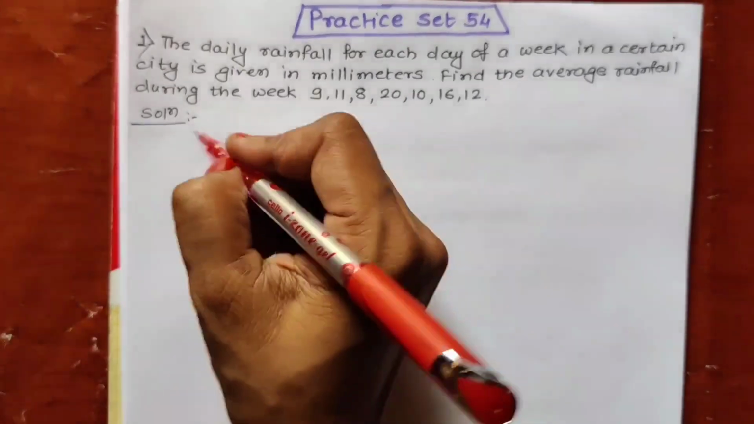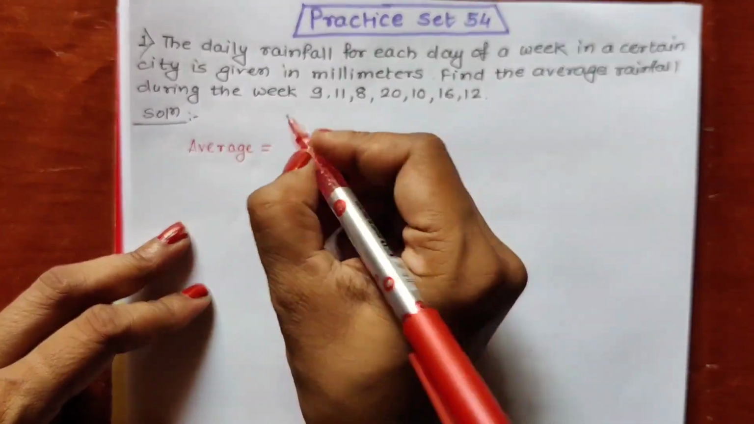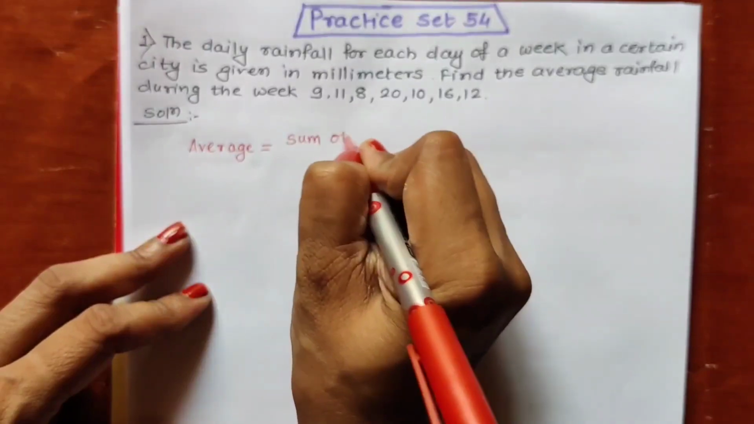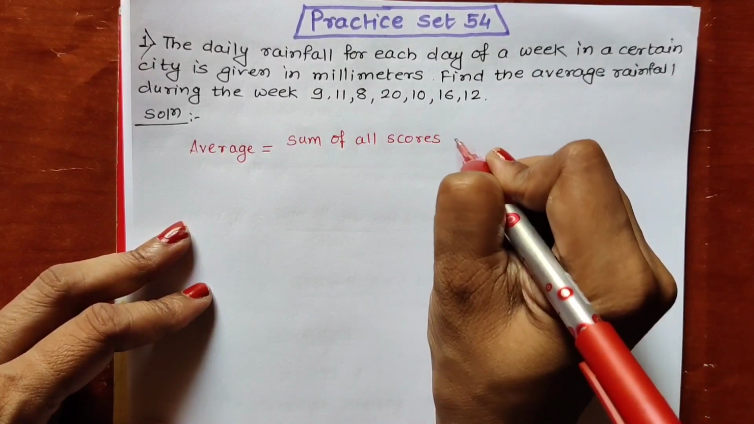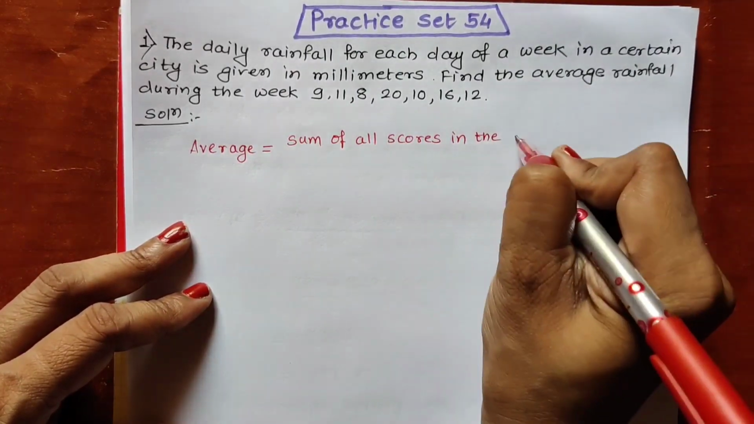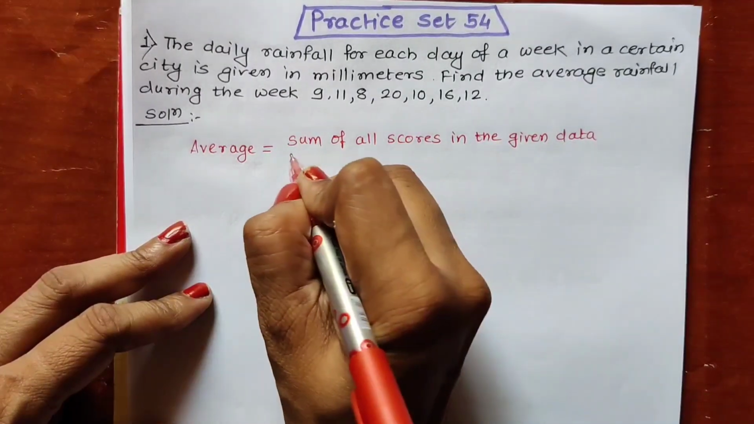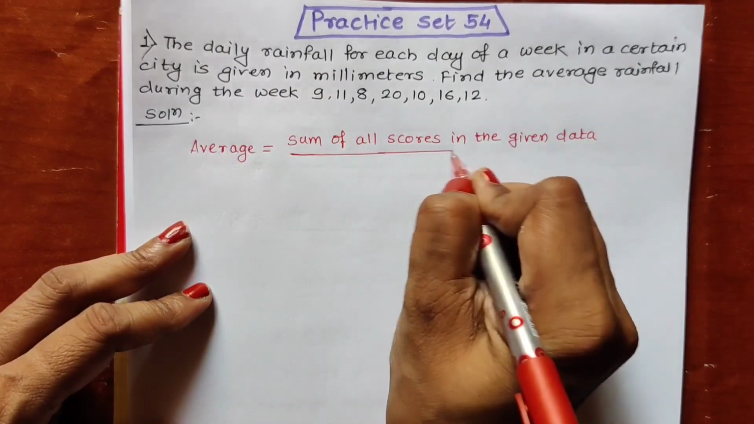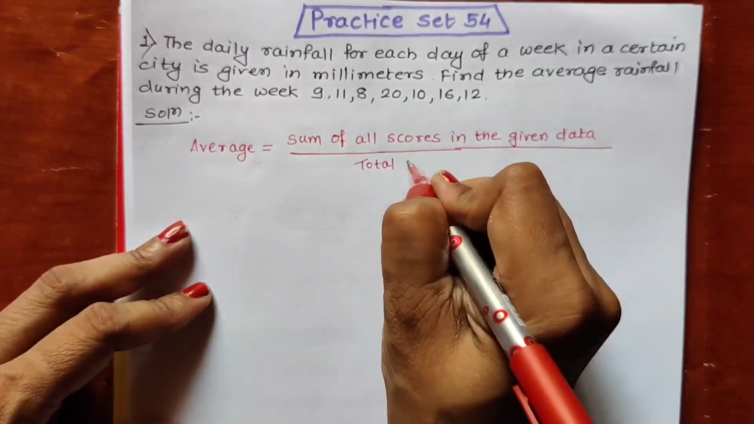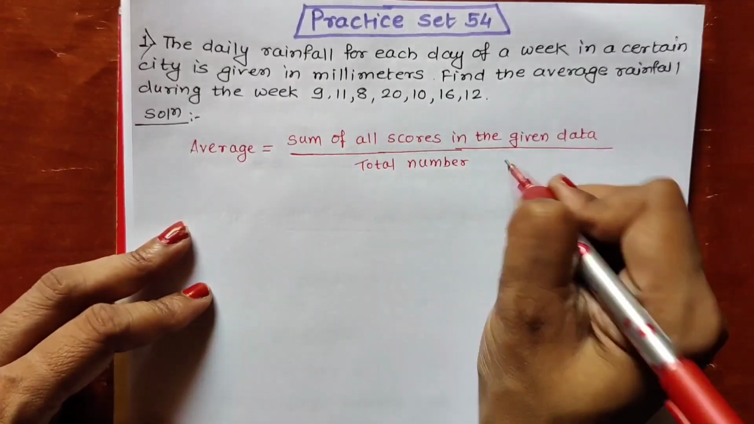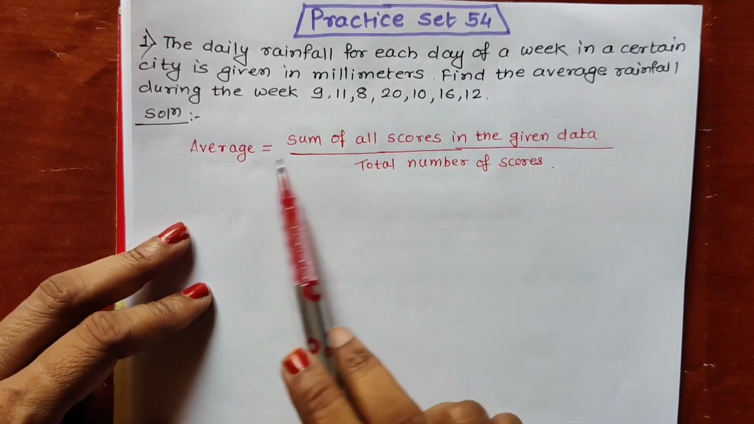So I will write the formula first. Average is equal to sum of all scores in the given data upon total number of scores. See children, in the formula this is given.